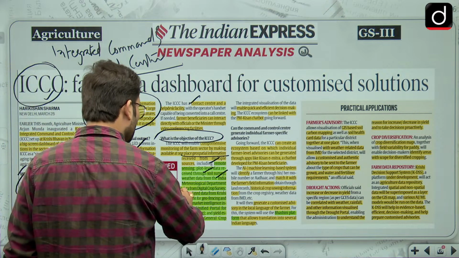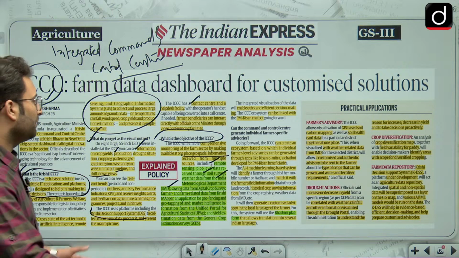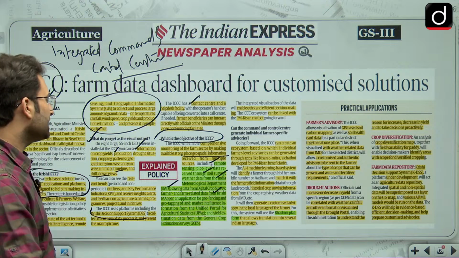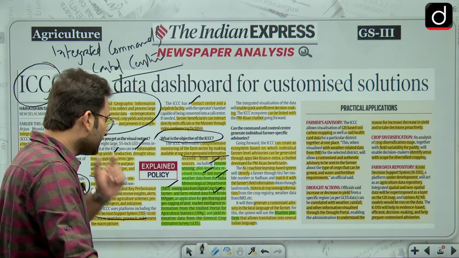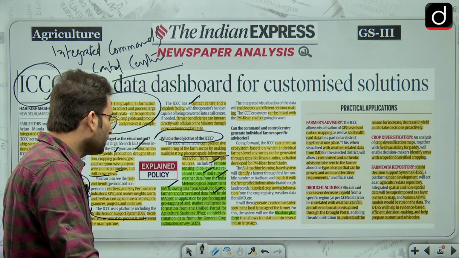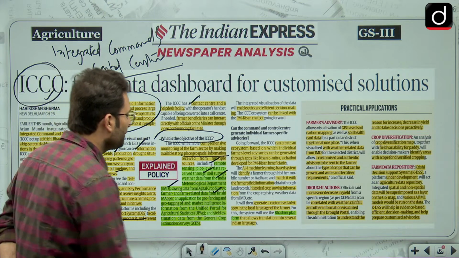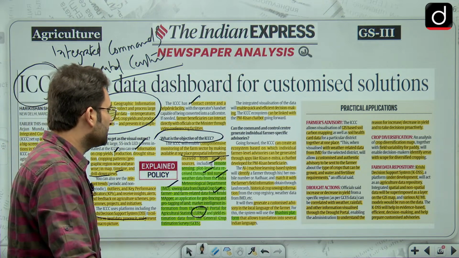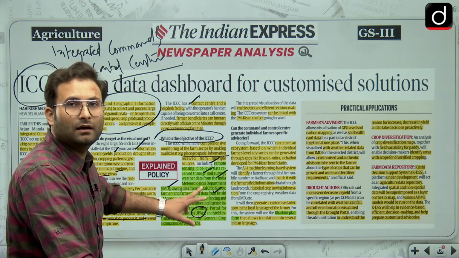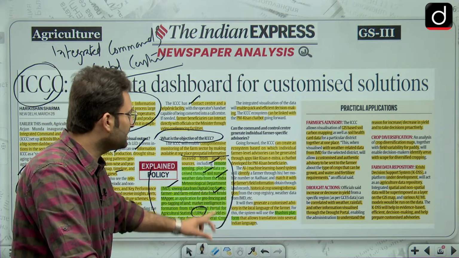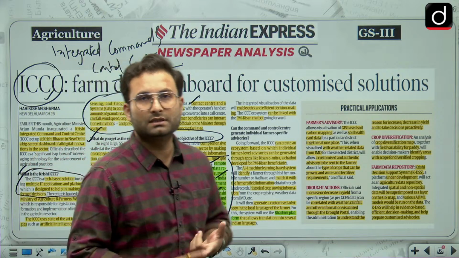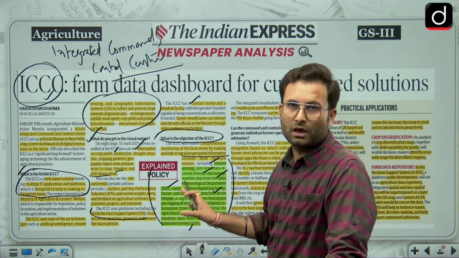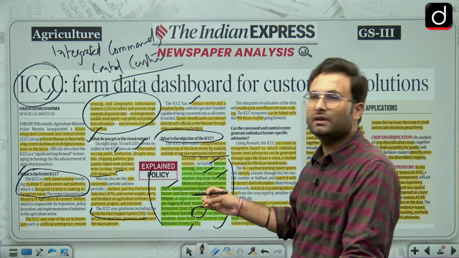Then data from the digital crop survey, farmer and farm related data from Krishi Mapper, an application for geofencing and geotagging of land, market intelligence information in the unified portal for agriculture statistics, that is UPAG, and yield estimation data from the general crop estimation survey. So now these are data which they are getting from various surveys. Okay. So remember these activities like UPAG, GECS, all these things you have to remember for your prelims. There are high chances they will ask one or two statements.